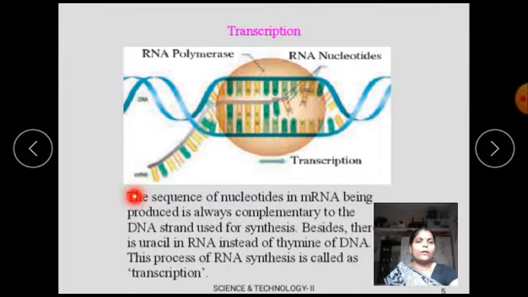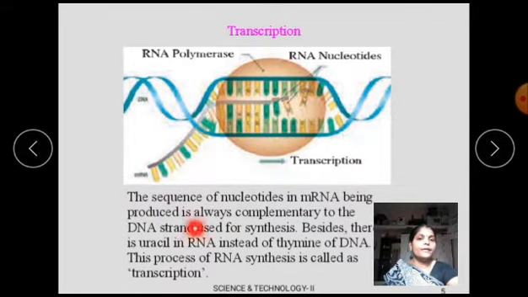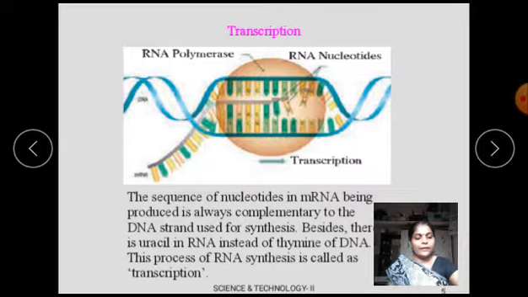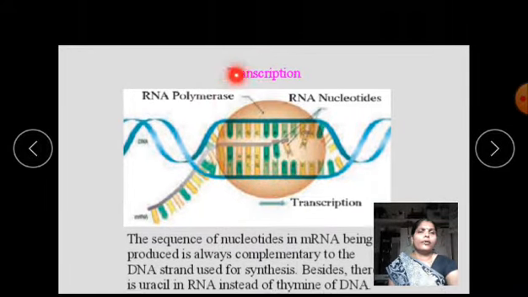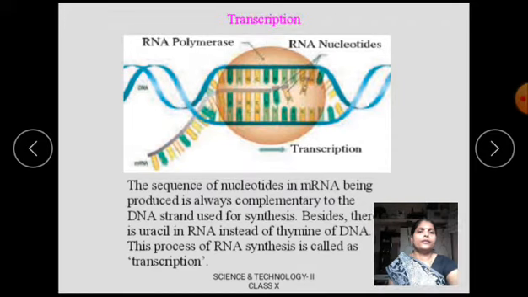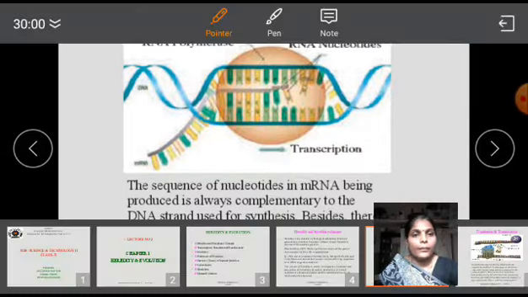The sequence of nucleotides in mRNA being produced is always complementary to the DNA strand used for the synthesis, and besides this, there is uracil in RNA instead of thymine of DNA. Here you can see RNA polymerase and RNA nucleotides.